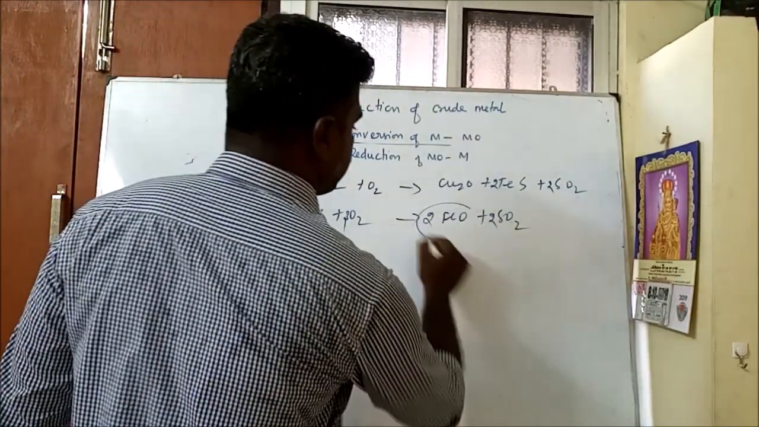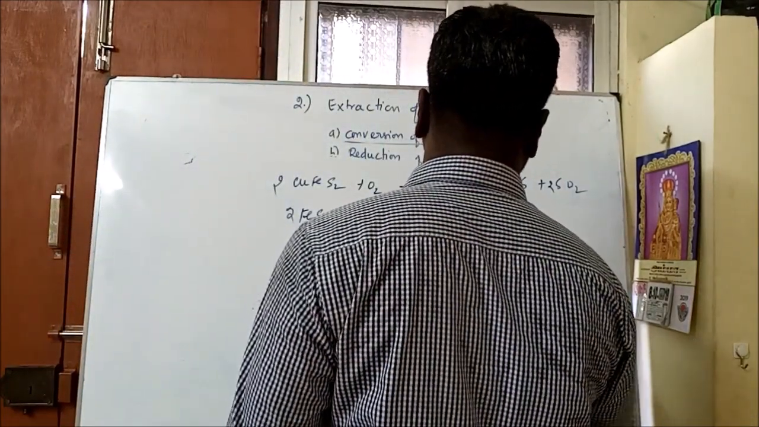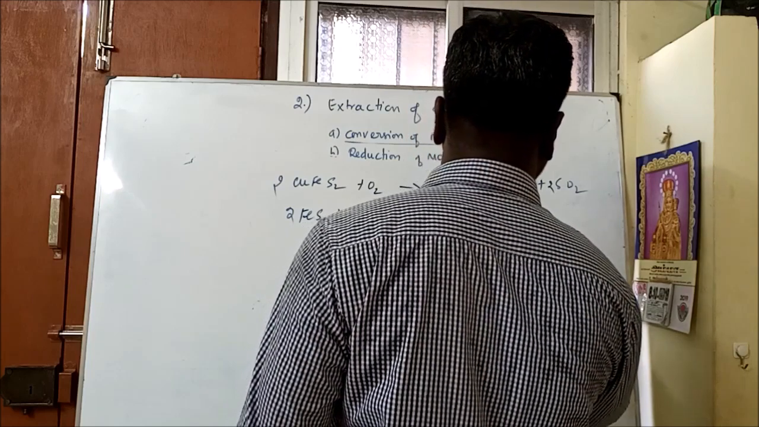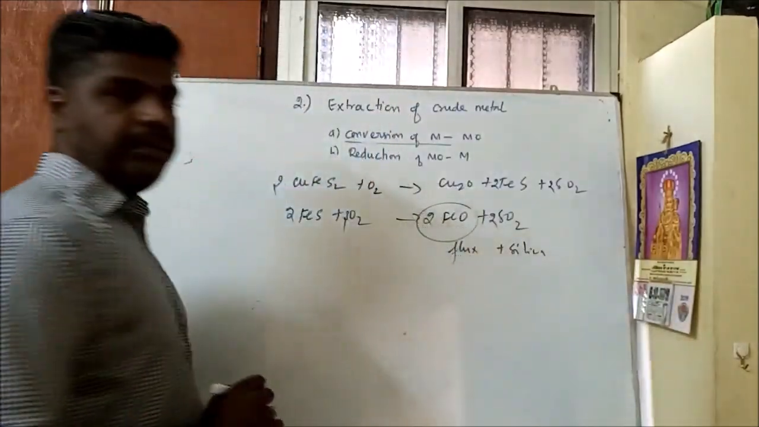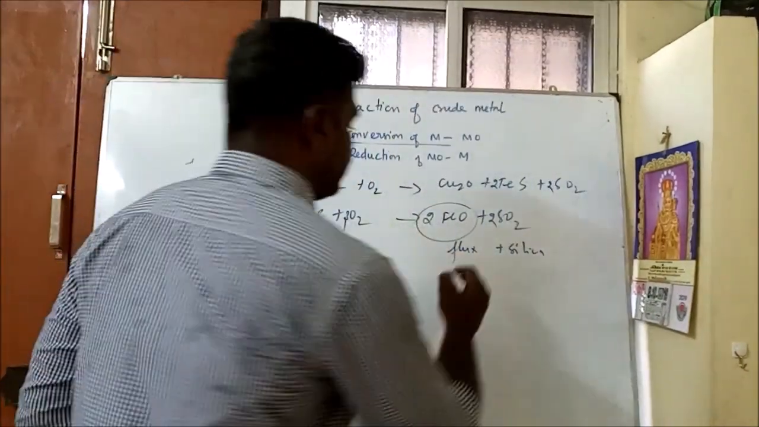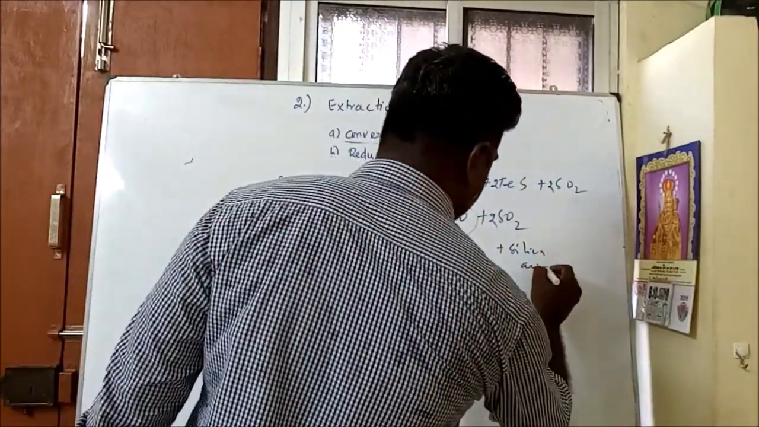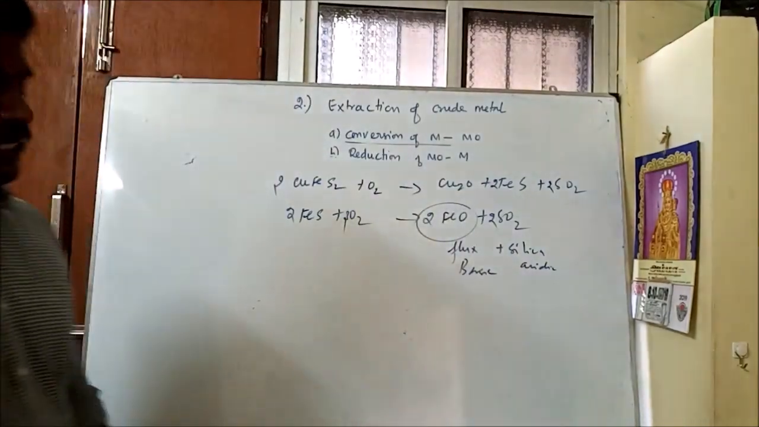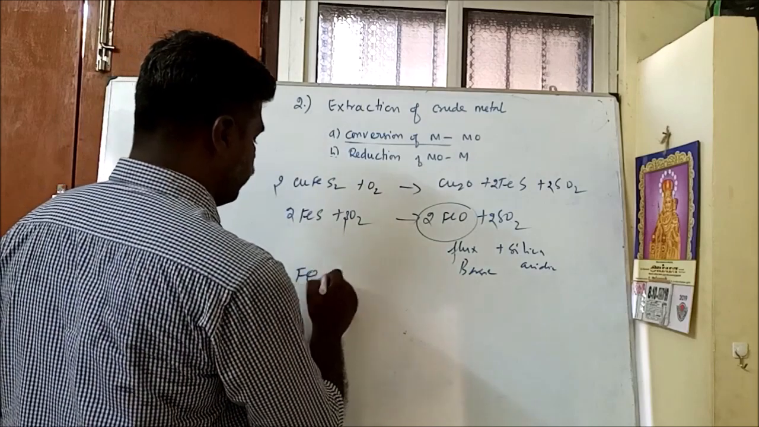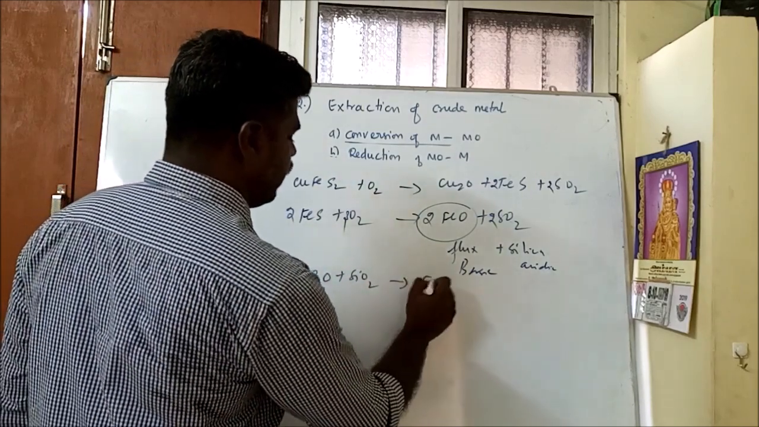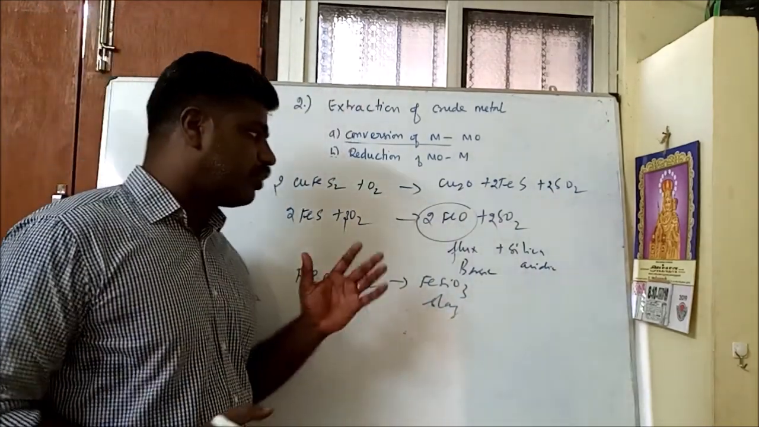This ferrous oxide now acts as a flux mixed with silica. We know silica is acidic. Here the ferrous oxide is basic in nature. In order to remove this ferrous oxide, we must use an acidic flux like silica. Here FeO reacts with SiO2 to give FeSiO3. It is removed as slag.